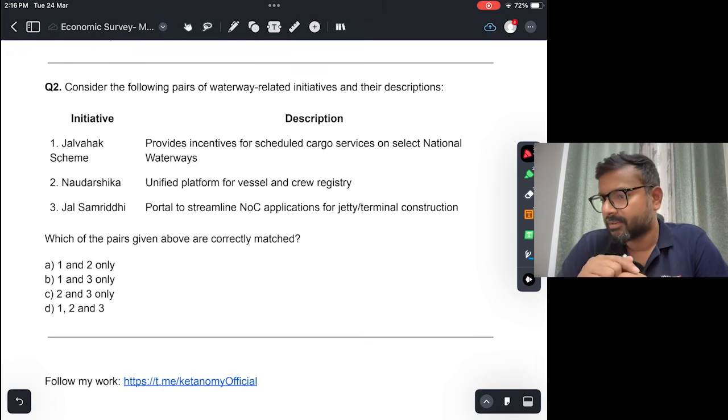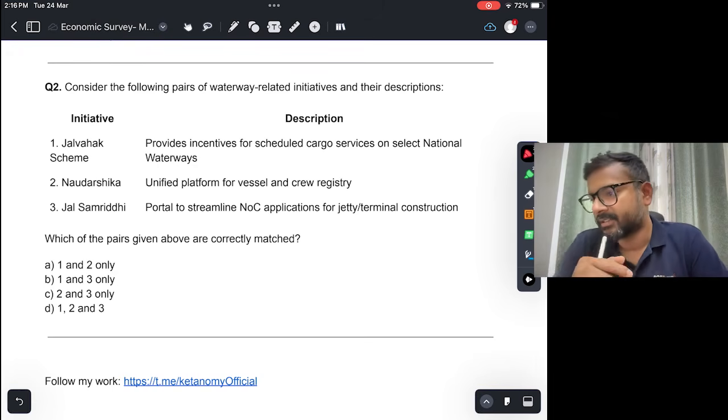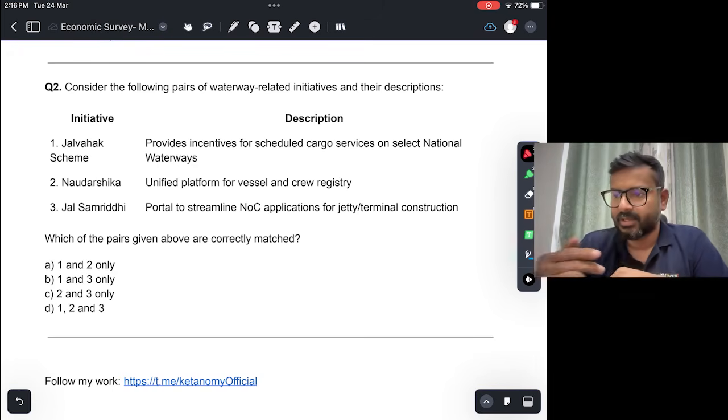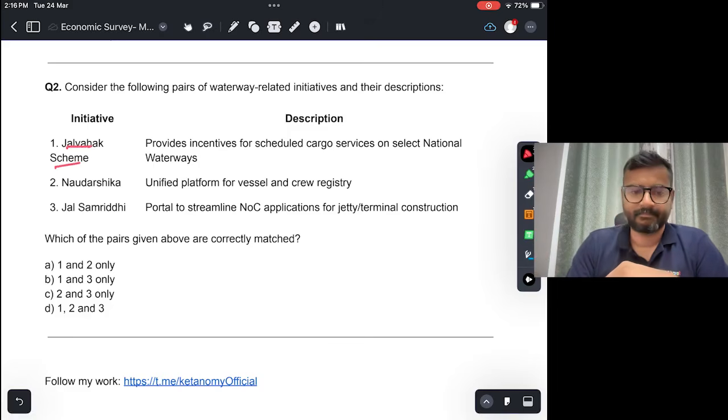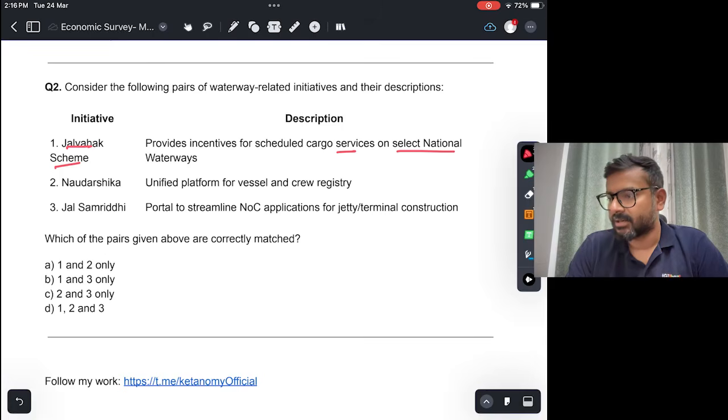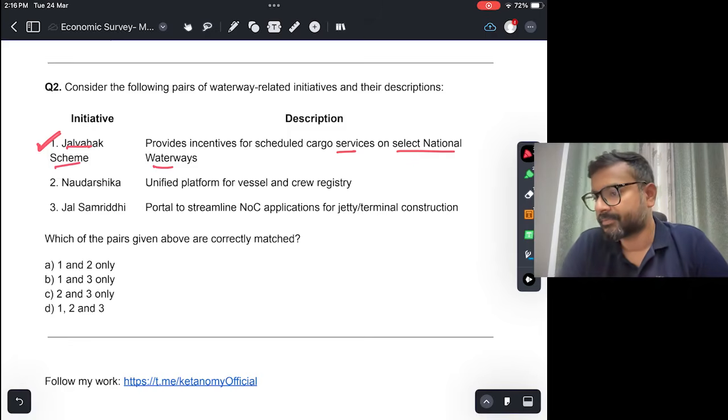Consider the following pair of waterway related initiatives and their descriptions. Jalwahak scheme. Jalwahak scheme provides incentives for scheduled cargo services on select national waterways. So this is true. This is the function of Jalwahak scheme.